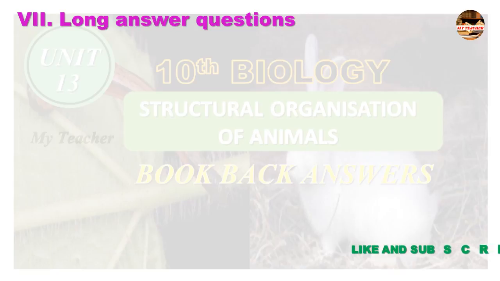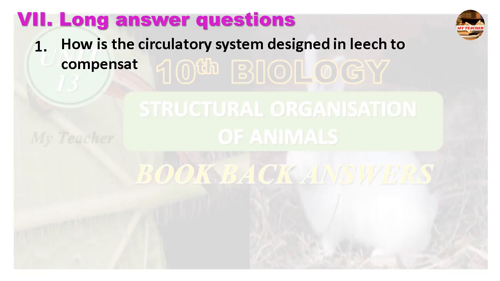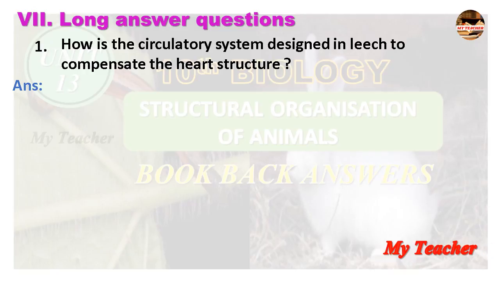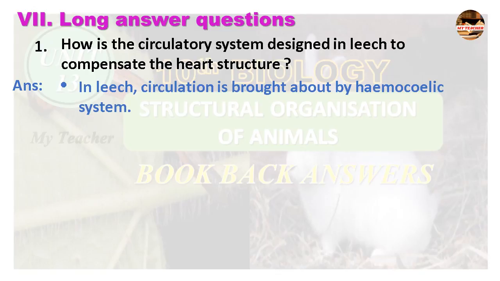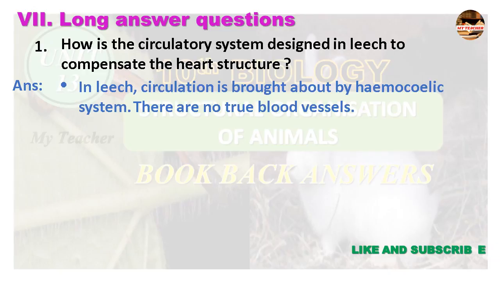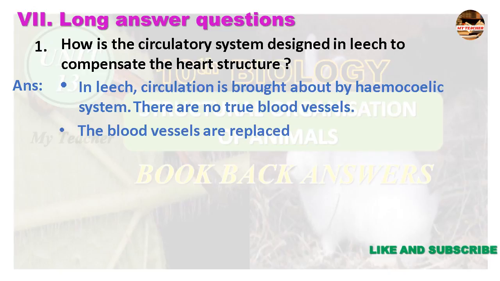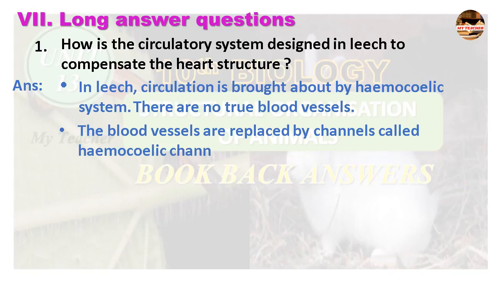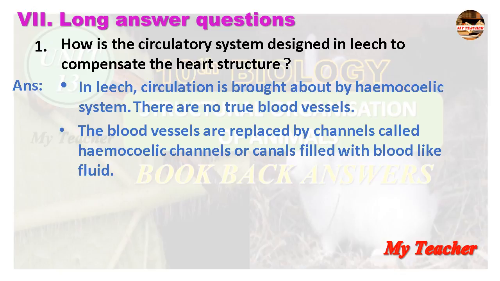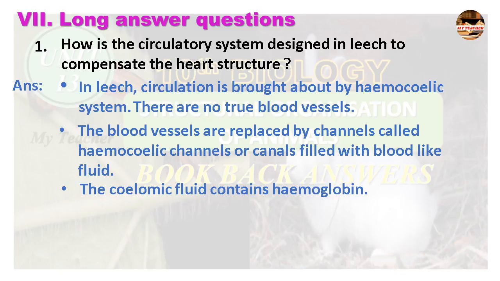Long answer questions. First one, how is the circulatory system designed in leech to compensate the heart structure? Answer, in leech, circulation is brought about by the haemocoelomic system. There are no true blood vessels. The blood vessels are replaced by channels called haemocoelomic channels or canals filled with blood-like fluid. The coelomic fluid contains hemoglobin.